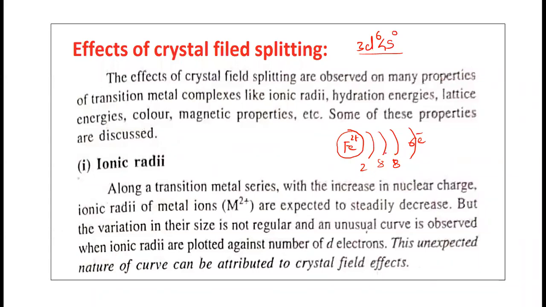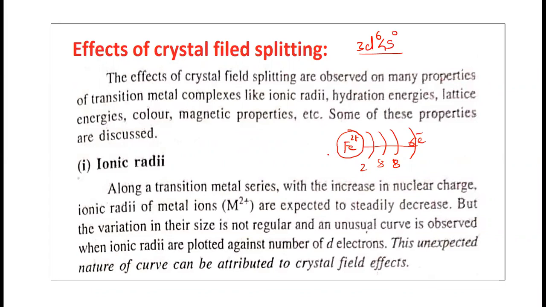Because there are 24 electrons here. So this distance between the nucleus and this valence electron is called the ionic radius. So how will this ionic radius change due to the crystal field splitting?